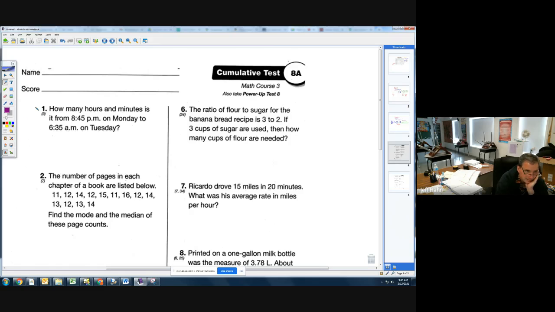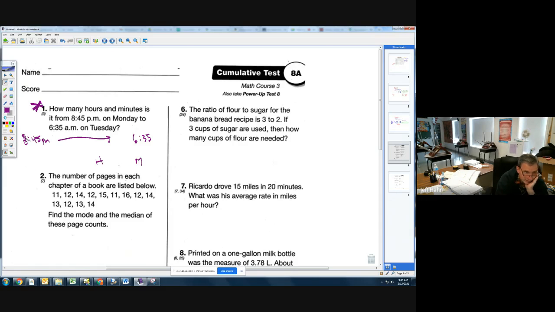I wish I had all the answers for you for problem number 1, but when it comes to time, there's really no easy way to do it. Maybe you can do it a different way, but this is what Mr. Hahn would do. We are going from 8:45 p.m., which is night, all the way to 6:35 in the morning. So here is the deal that I would do. I would keep track of both my hours and my minutes, like this.